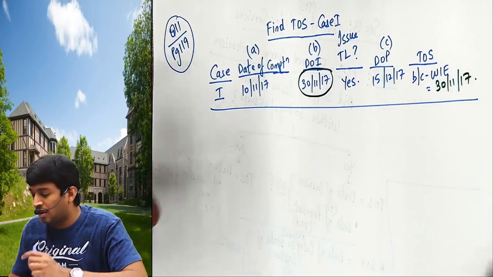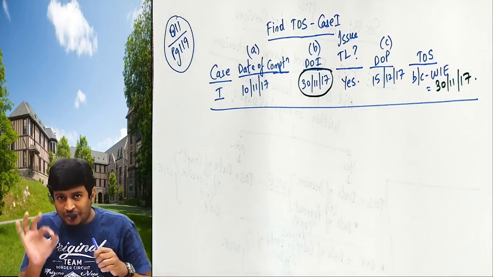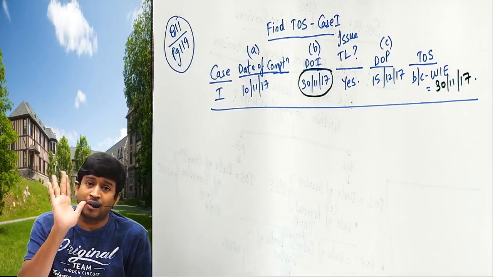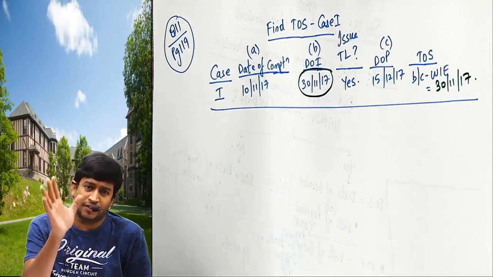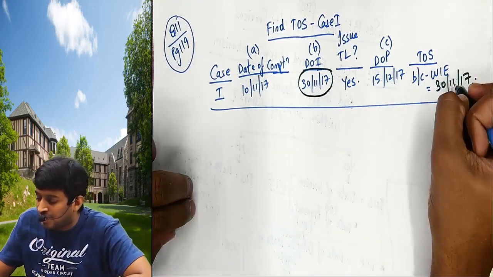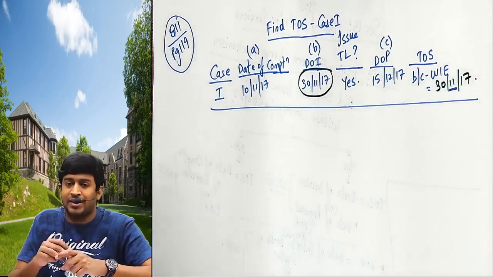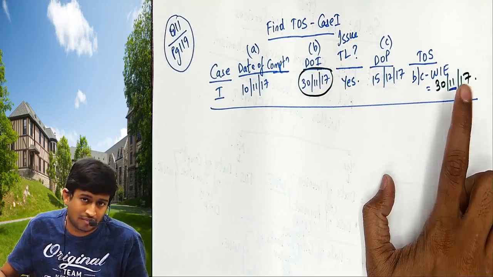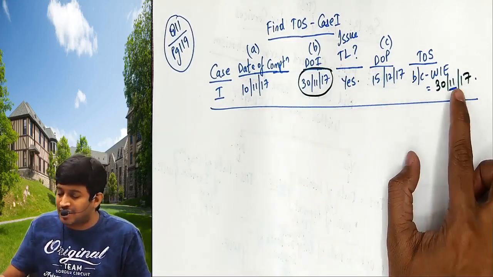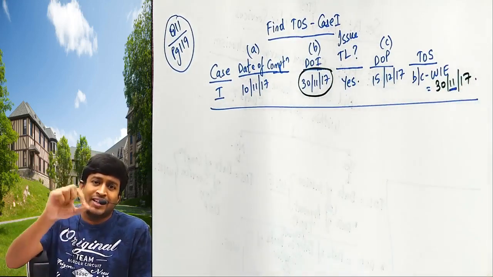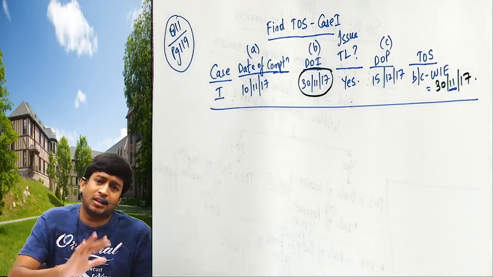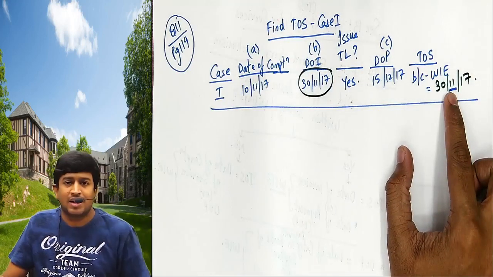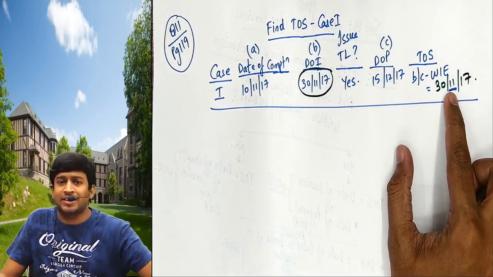Now what does this mean? It means that if the invoice amount is 100 plus 18, audit fee is 100 plus 18, the time of supply we got is 30th November. Leave the date, the month is important. The month is November, so time of supply is November. I have to pay the tax by next month 20th date. Assuming December came, I should pay the tax on 20th January.